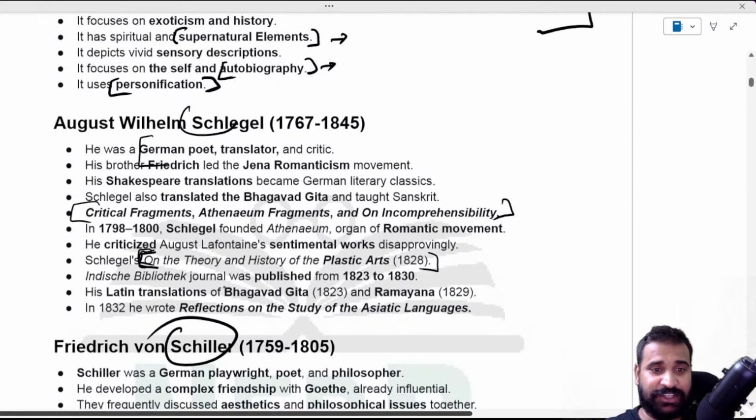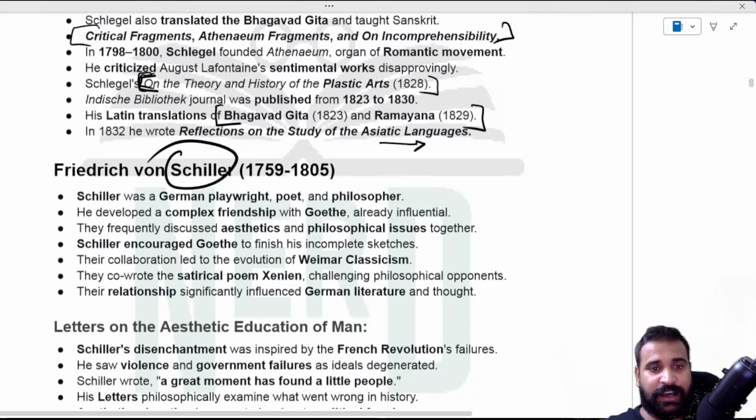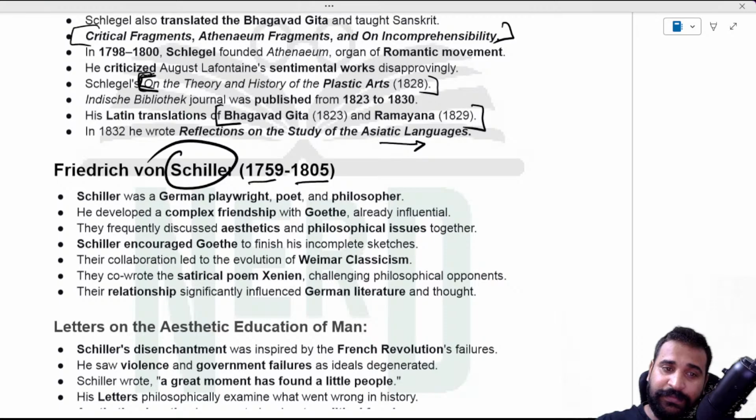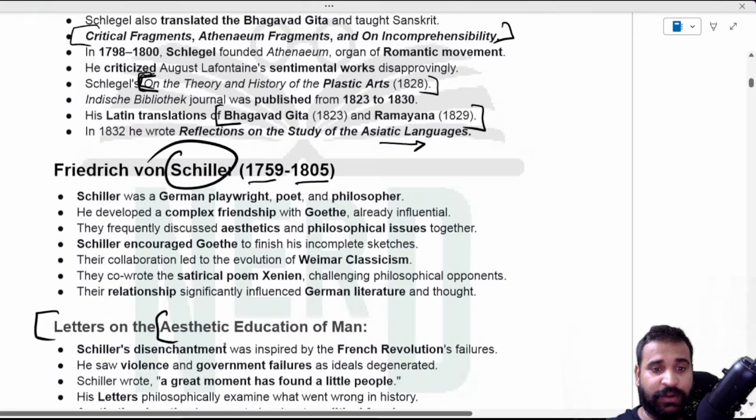And his Latin translation of the Bhagavad Gita and Ramayana, and he wrote reflections on the study of Asiatic languages as well. And Friedrich Schiller, on the other hand, remember the dates 1759 to 1805. Just keep in mind that before Wordsworth there were a lot of people and a lot of movements. Then it actually came to England. So Schiller is important for the Aesthetic Education of Man. This work is very important.